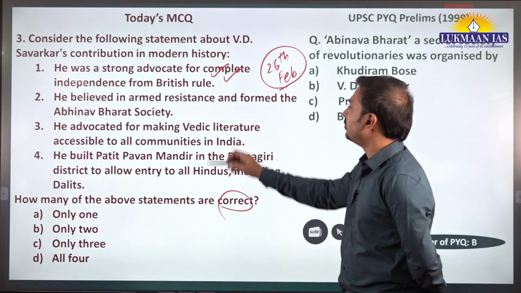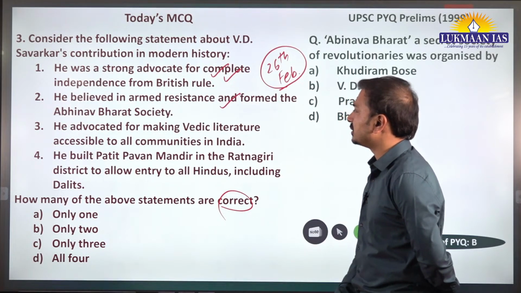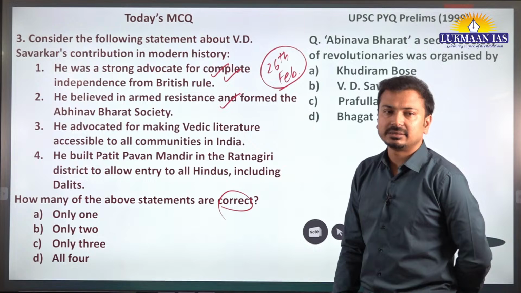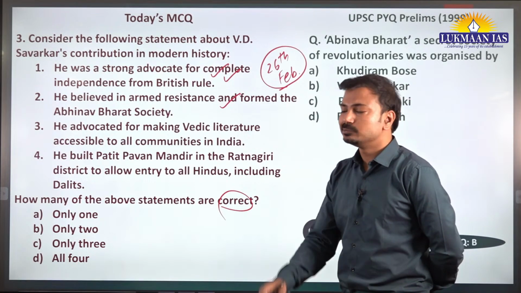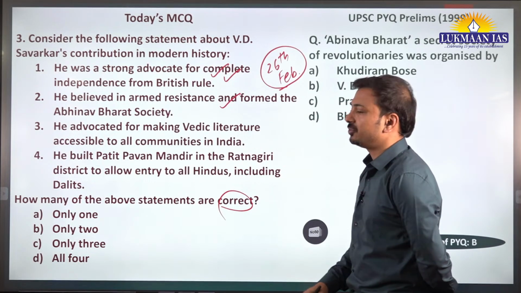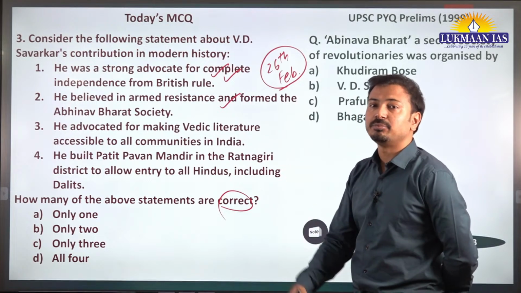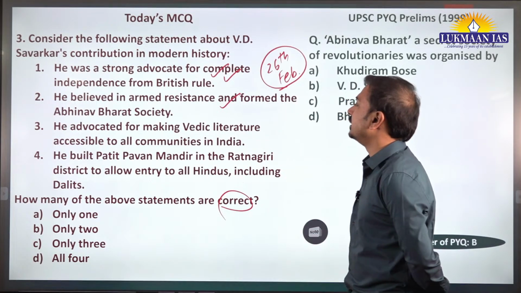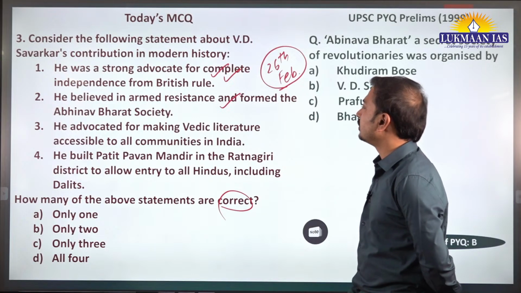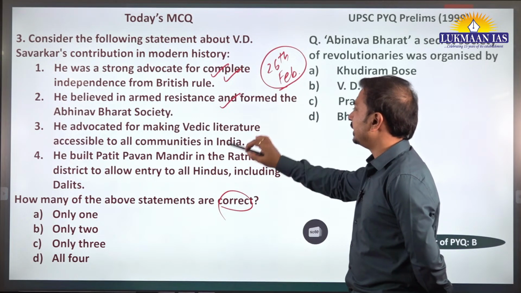He believed in armed resistance and formed the Abhinav Bharat Society. So we call them a major source of inspiration for later revolutionaries like Bhagat Singh and those in the 1920s. So Abhinav Bharat Society, this one is correct.